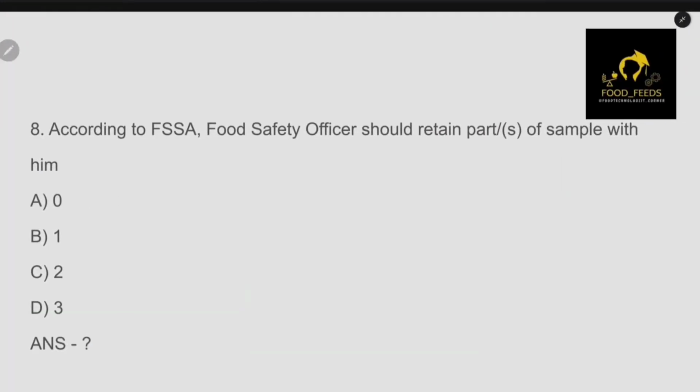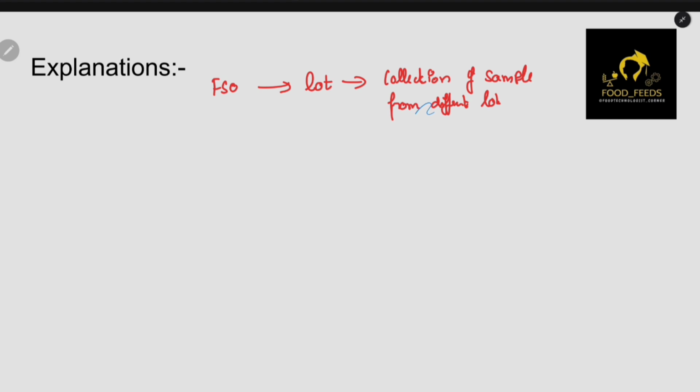So next question. According to the Food Safety and Standards Act, the food safety officer should retain how many parts of the sample with him? Before answering this question, let me simply explain what is happening here. If you are an FSO, food safety officer, you have to search a lot. Once you have searched a lot, you will collect a few samples from different lots. So you have searched all the lots and collected different samples. Now what you will do is combine all those collected samples and make a bulk sample.